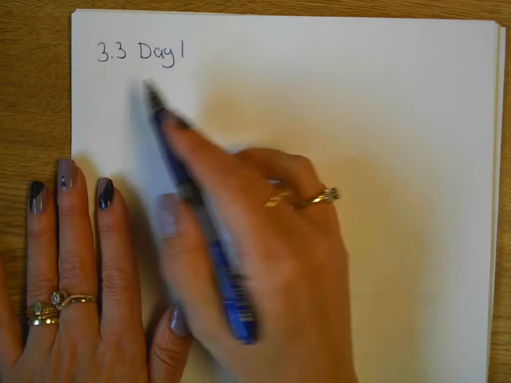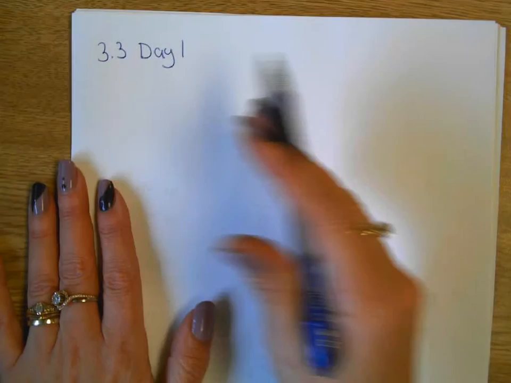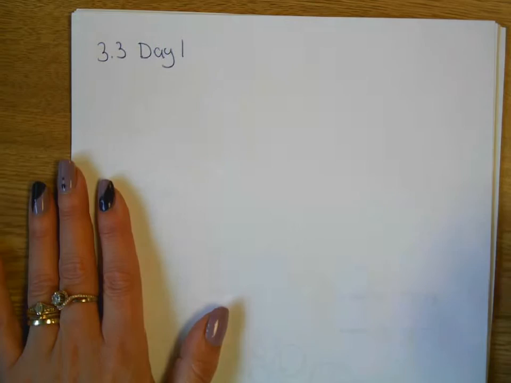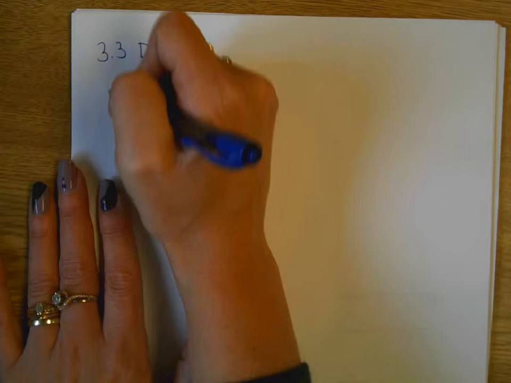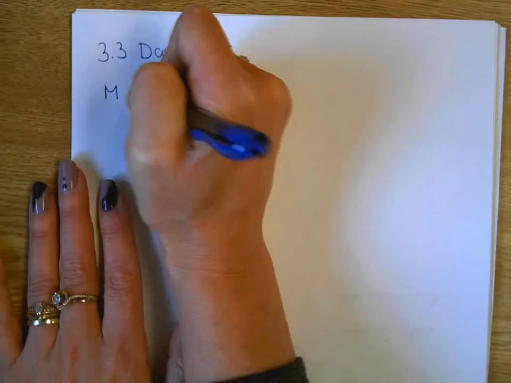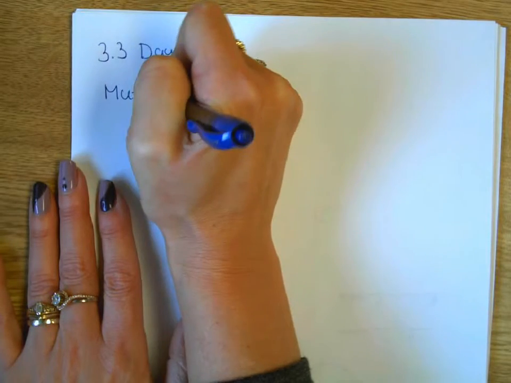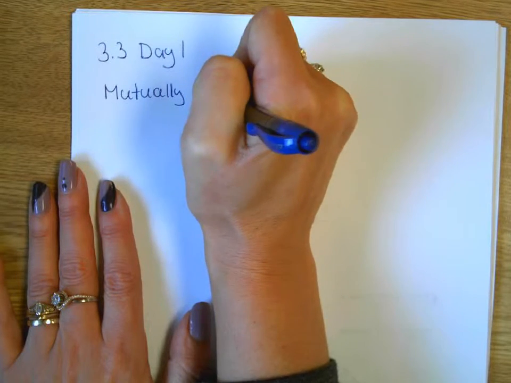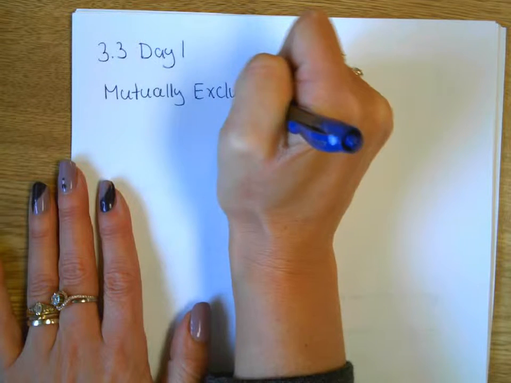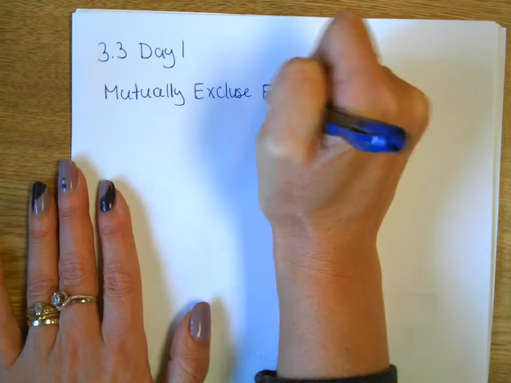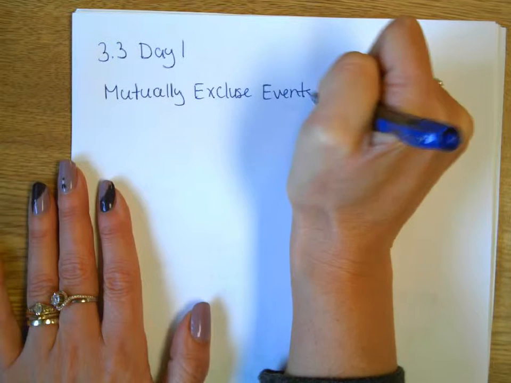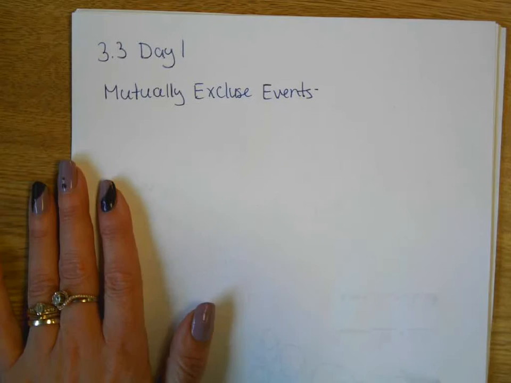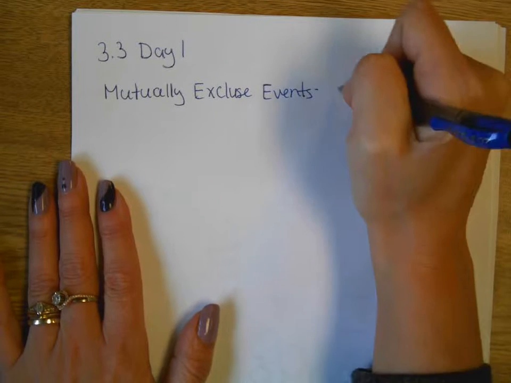All right, so on 3.2 we were concerned about whether the two events were independent or dependent, because when we found that second probability, we might have to change the sample space. Today, we're going to be concerned about whether the two events are mutually exclusive. So mutually exclusive events cannot happen at the same time.